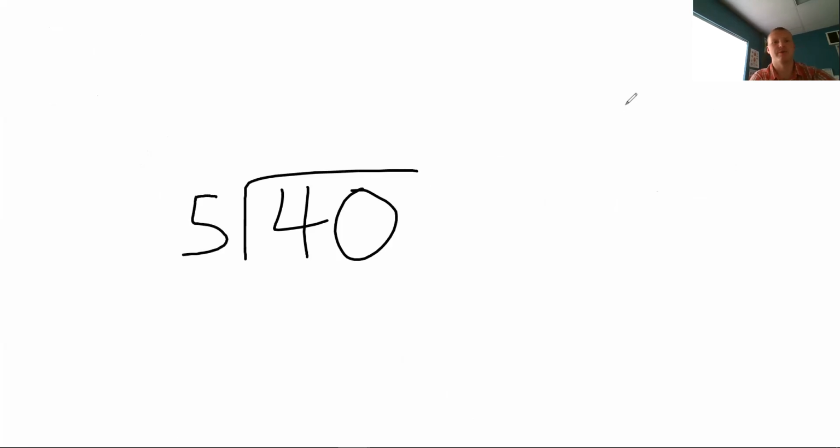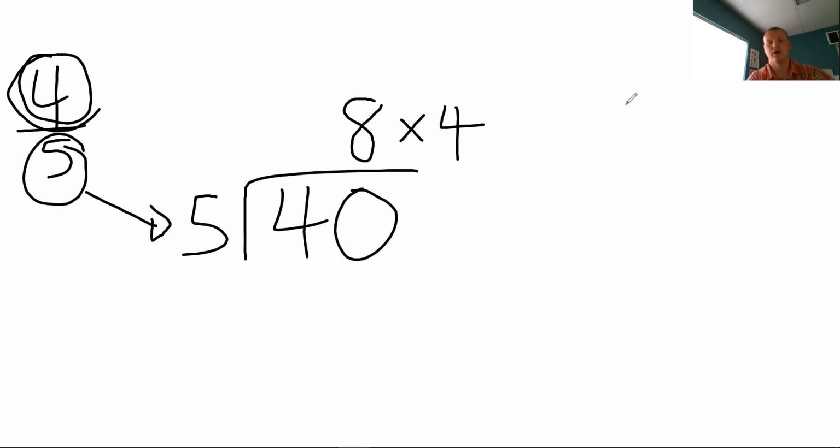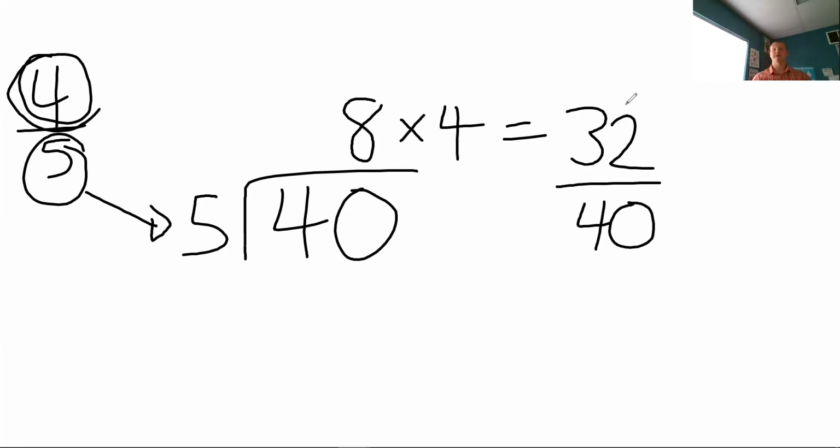So what Aries did right here was there's 40 total questions, and we divide that by 5, which was our denominator. 40 divided by 5 is going to be 8. So our fraction was 4/5, and our total questions was 40. Divide by the denominator, the bottom number here. And then what Aries did was he took 8 times 4, which is the number in our numerator. 8 times 4 is going to be 32. 32 out of 40. So this is what I do when I'm grading you guys. I'll say 32 over 40.